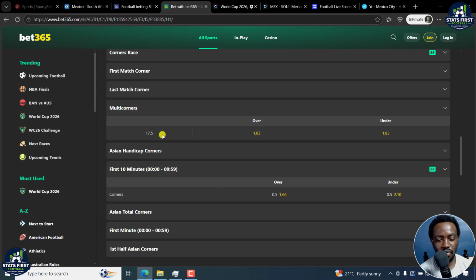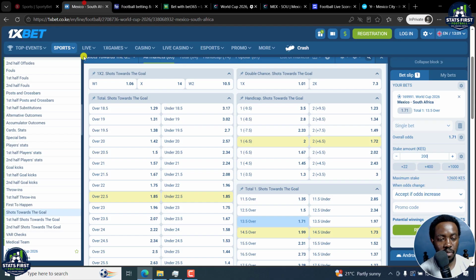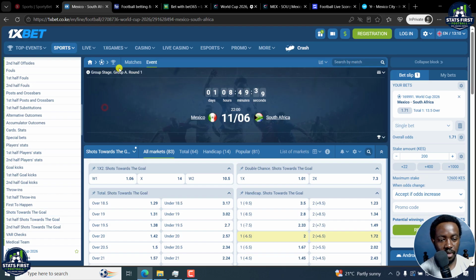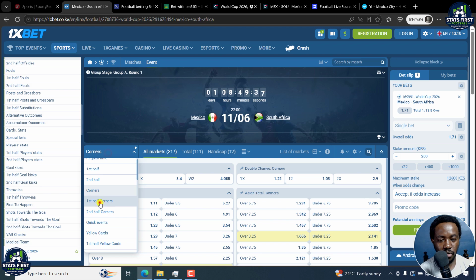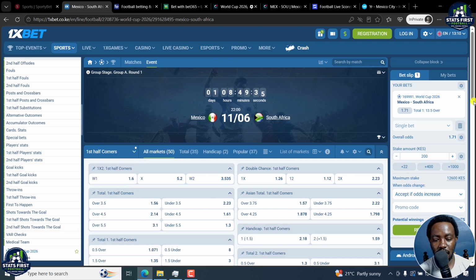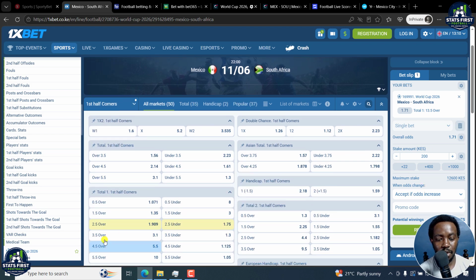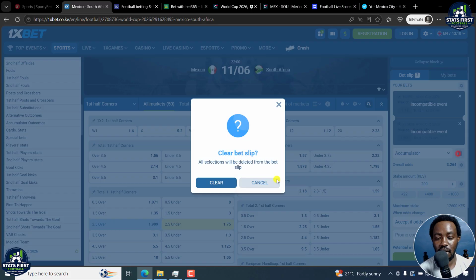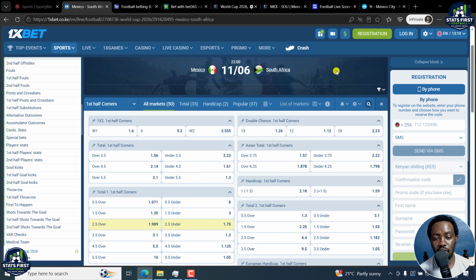So 17.5 is possible. Multi corners is a multiplication of the first half corners and the second half corners. So for example, on a bookmaker like 1xBet, if you go for corners, and specifically first half corners, there is a high probability that Mexico will get 3 corners in the first half, because they'll be attacking on home ground to see what they'll get.